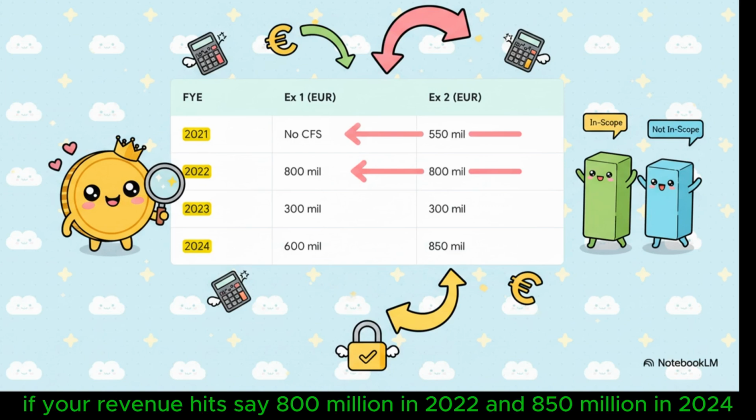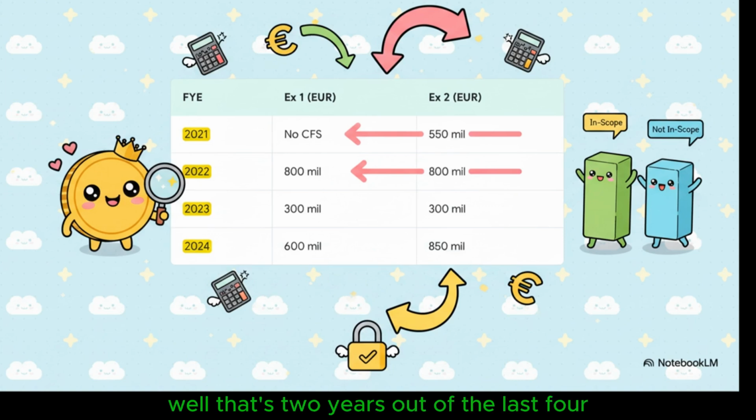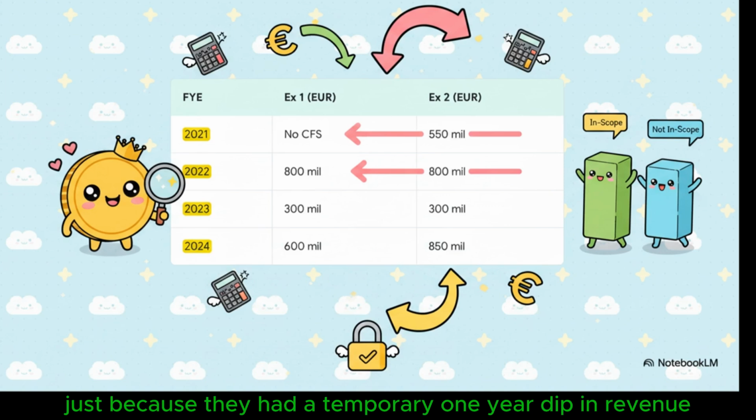If your revenue hit, say, 800 million in 2022 and 850 million in 2024, well, that's 2 years out of the last 4 where you crossed the 750 million line. Therefore, for 2025, you are firmly in scope. This look-back mechanism is basically a trap designed to prevent massive companies from slipping out of the compliance net just because they had a temporary 1-year dip in revenue.